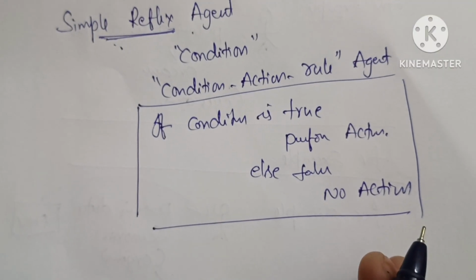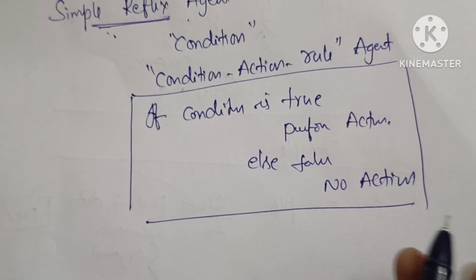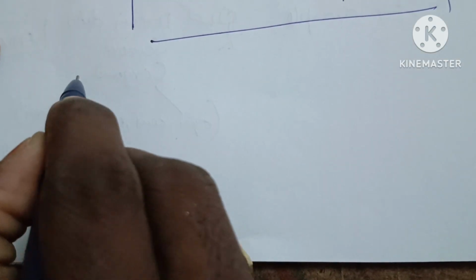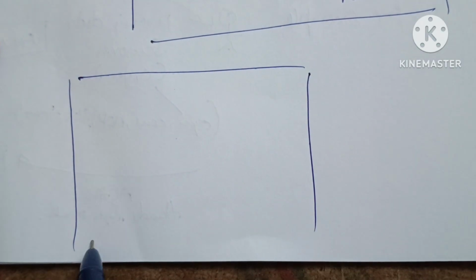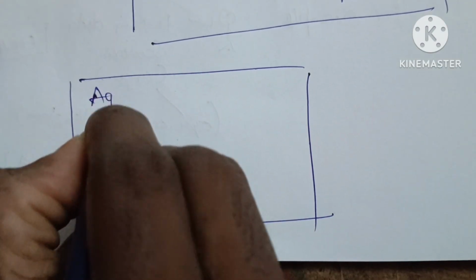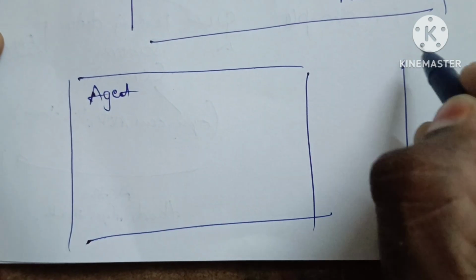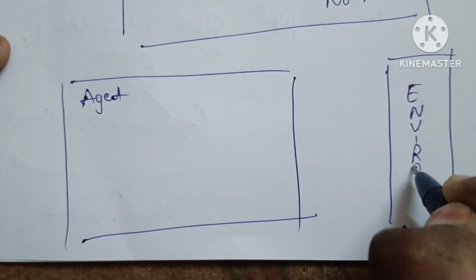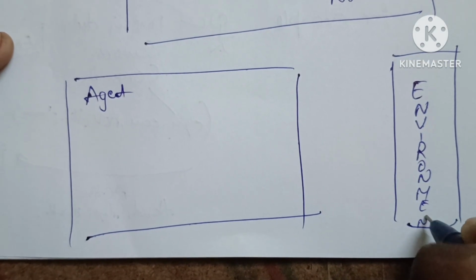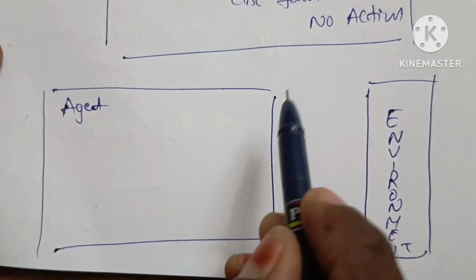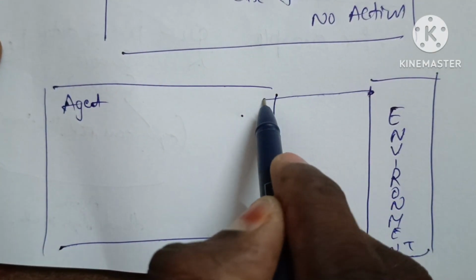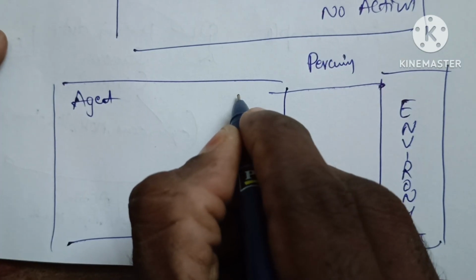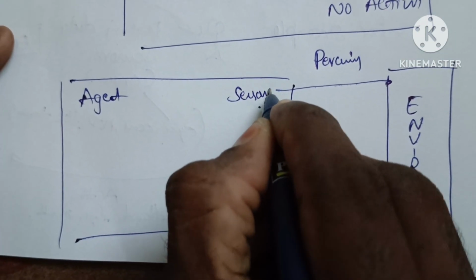Clear? And now, what is the architecture of the simple reflex agent? This is the agent. This is the environment. Clear? First, you perceive the data from the environment by using sensors.